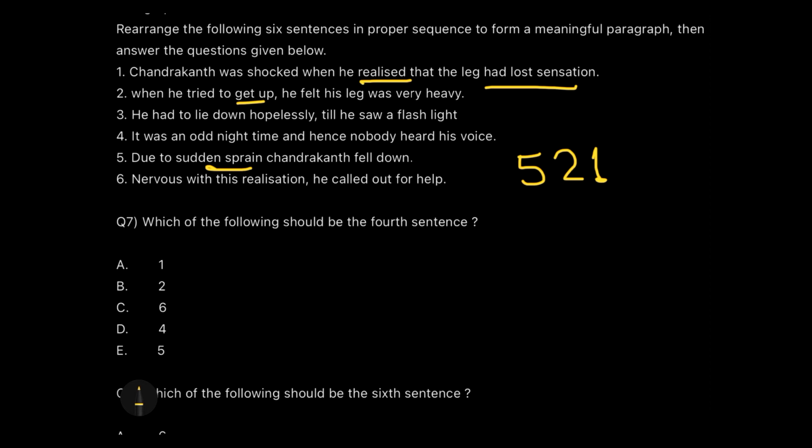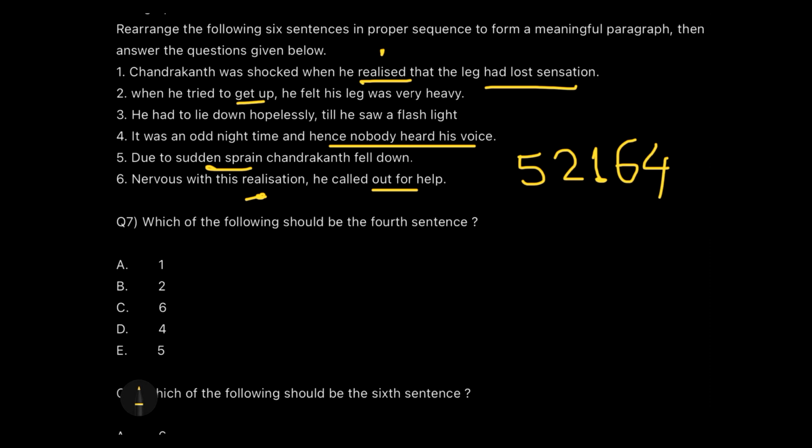Now, keyword: realize. So I know that nervous with this realization. Which realization? The realization that the leg has lost sensation. So with this realization, he called out for help. Called out for help and nobody heard his voice is a direct connection, guys, isn't it?